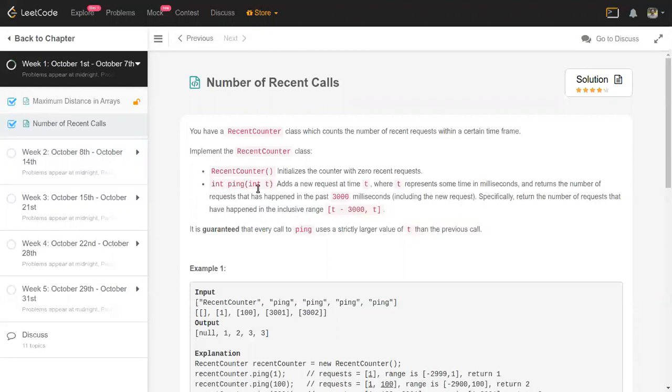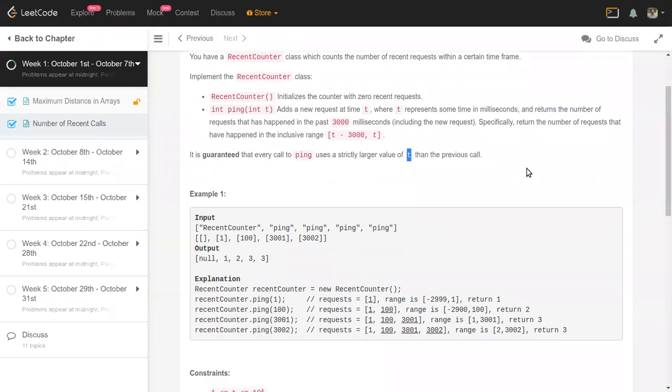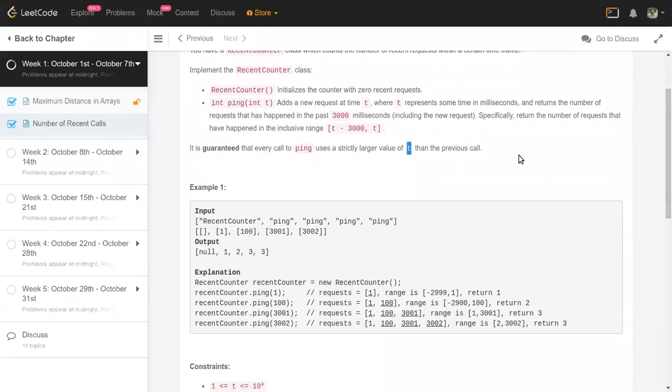time. Along with considering this time, we need to return the number of ping calls made in the last 3000 milliseconds, including this one. So that's why they give this time range. Including t, from t minus 3000, we need to just count and then return, right? And these ping calls are always strictly in monotonic order. That means the t value, whatever you get, is always larger than the previous call, right? So it looks like a relatively simple problem.